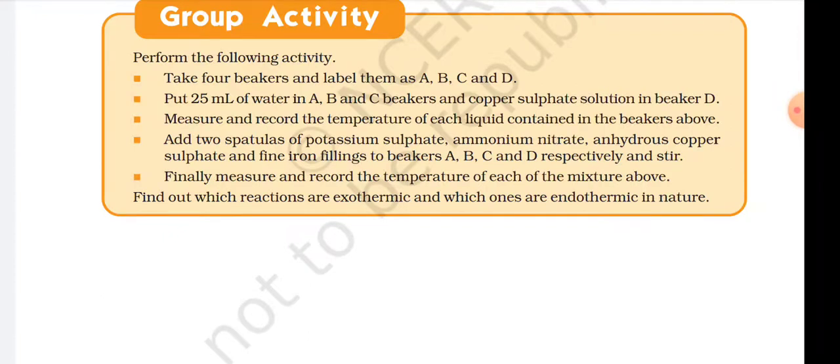Add 2 spatulas of potassium sulfate, ammonium nitrate, anhydrous copper sulfate and fine iron filings to beakers A, B, C, and D respectively, and stir. Finally, measure and record the temperature of each of the mixtures. Find out which reactions are exothermic and which ones are endothermic in nature.